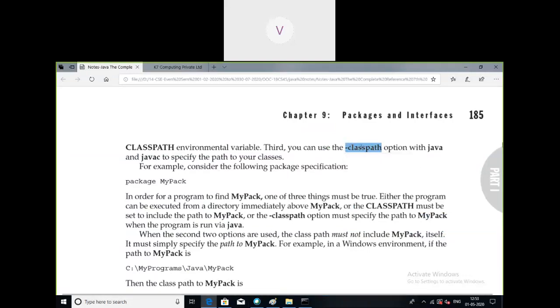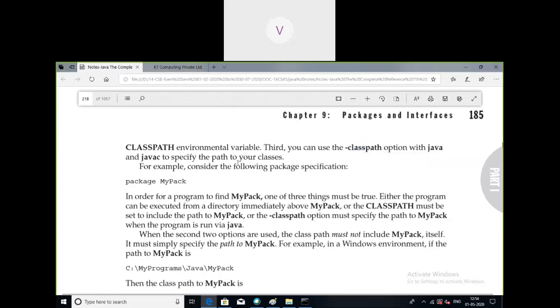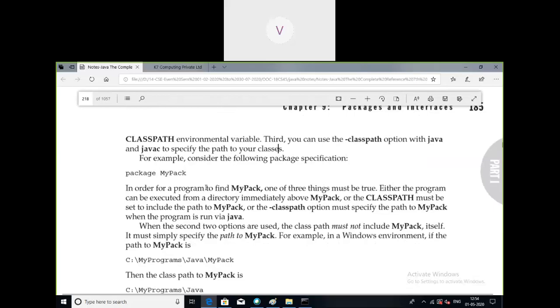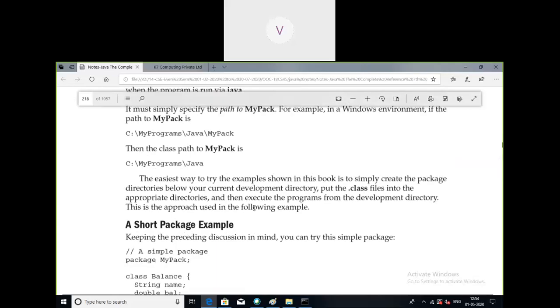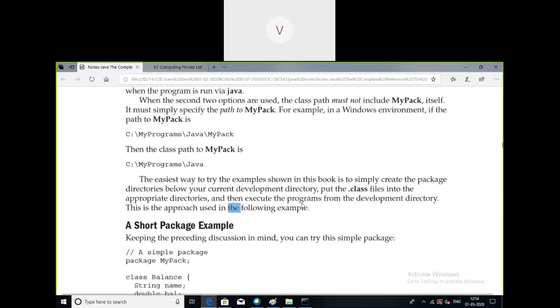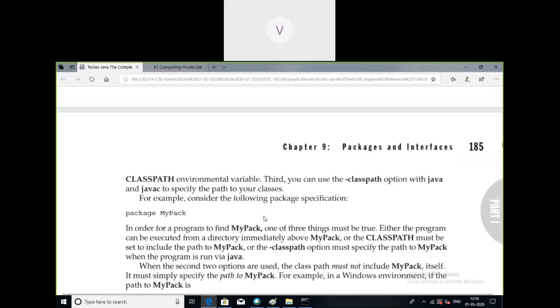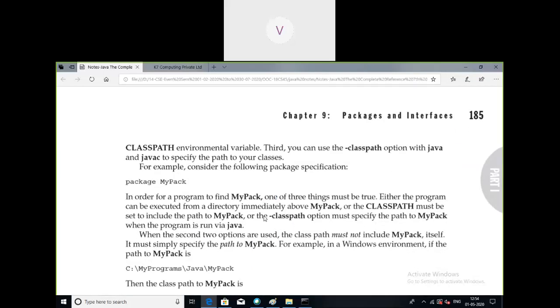Third way is we make use of the class path option while compiling your program itself, like how we write javac program name.java. Then you can specify javac hyphen class path, then particular class location, and then the source file. That means the class path will come between javac and name of the source file. That is third option. So to avoid all these confusions, we are following the very first approach. That I'll discuss later. Anyhow, in this textbook, all the examples are considered like current directory is the location for the packages.